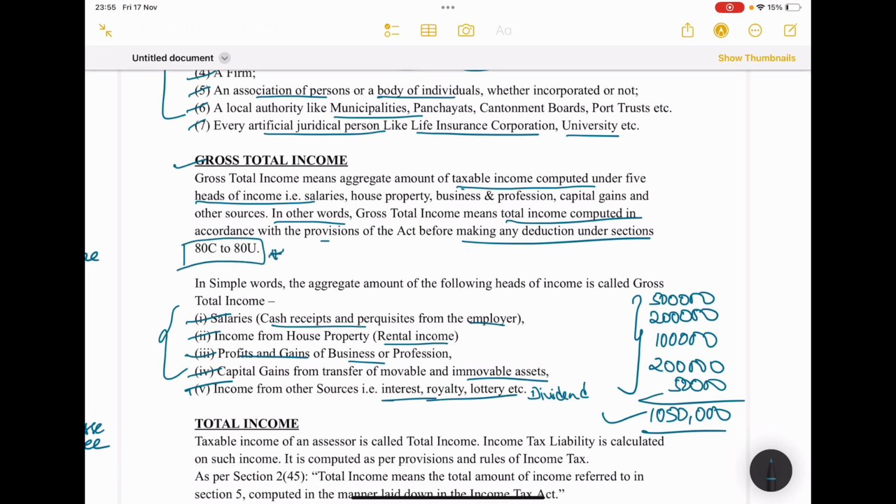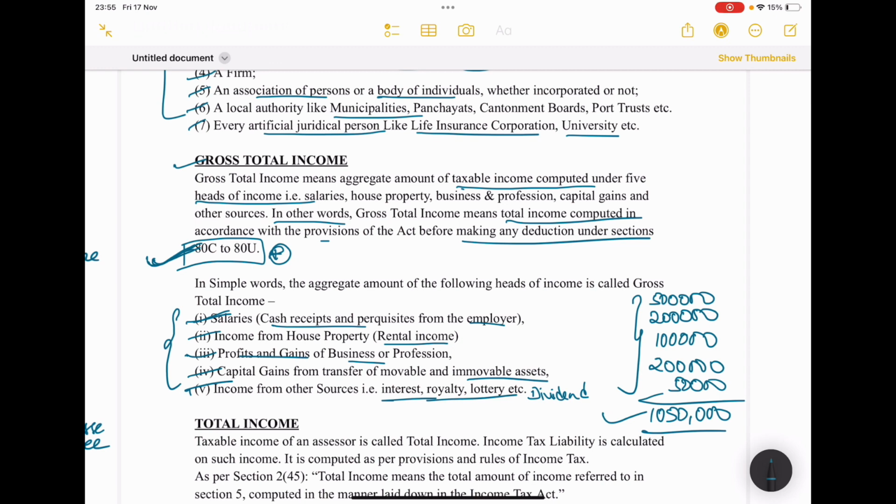This is a very important concept. You'll be learning this, and it is very much important for your regular life while working or while you are doing your business. At that time you should know this concept. After learning these 5 heads, first we will learn about salary. What do you mean by salary? How are we going to calculate it? Like that we are going to learn all these 5 heads. After learning this, definitely we are going to start with deductions.